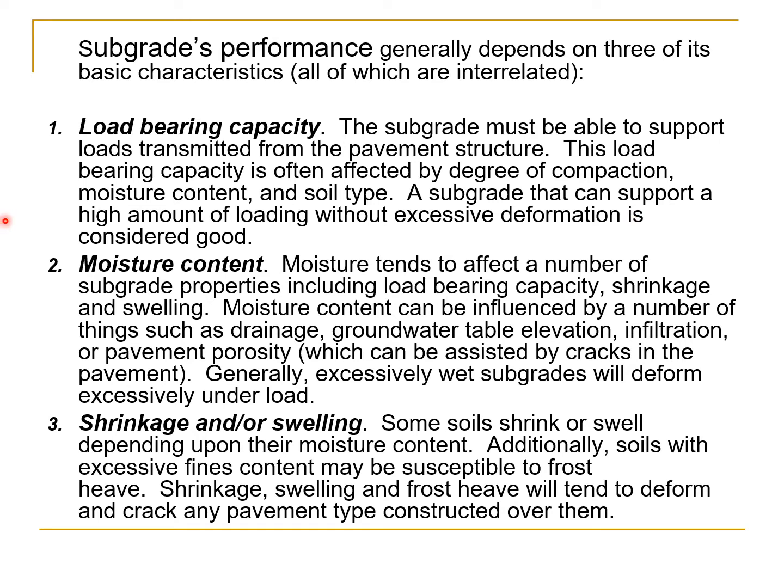Number two is the moisture content. Moisture tends to affect a number of subgrade properties, including load-bearing capacity, shrinkage, and swelling. Moisture content can be influenced by a number of things such as drainage, groundwater table elevation, infiltration, or pavement porosity, which can be assisted by cracks in the pavement. Generally, excessively wet subgrades will deform excessively under load.